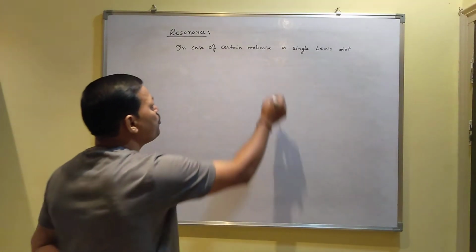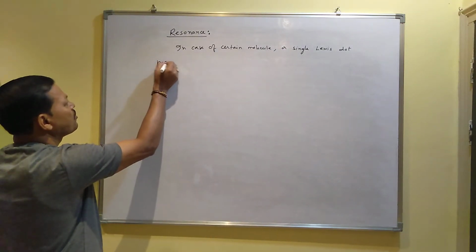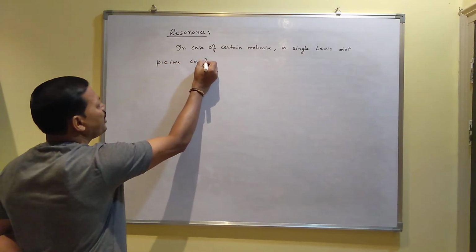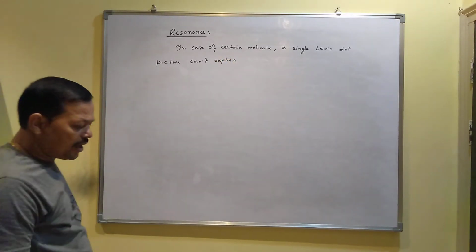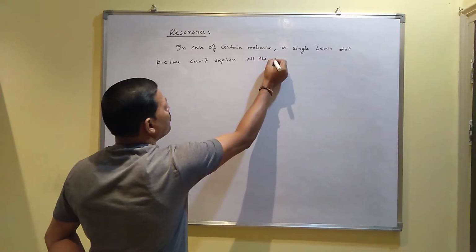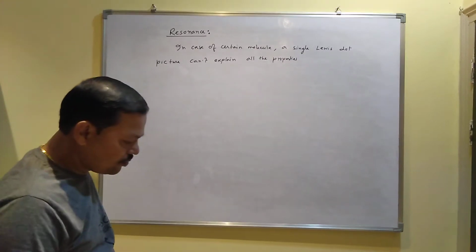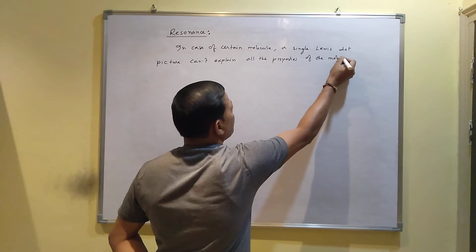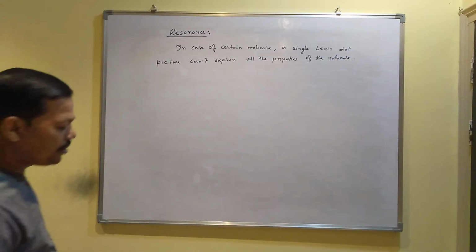In case of certain molecule, a single Lewis dot picture cannot explain all the properties of the molecule.